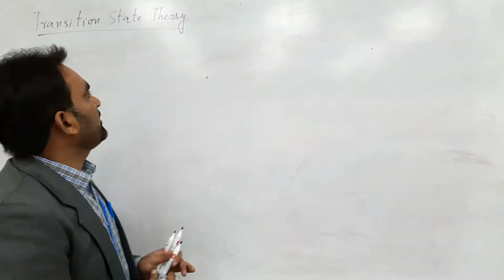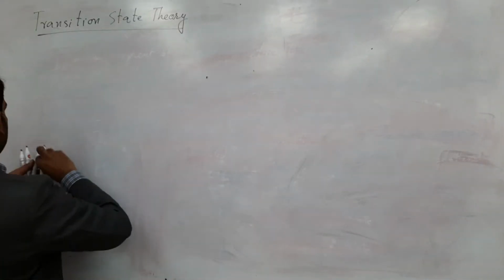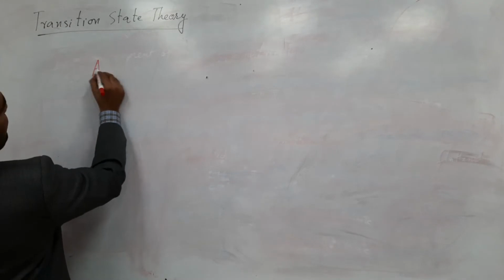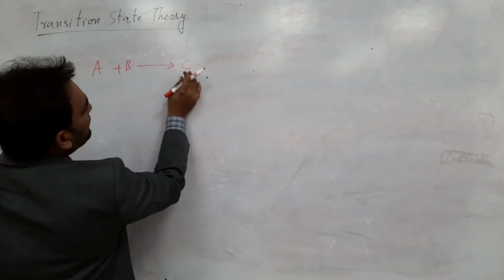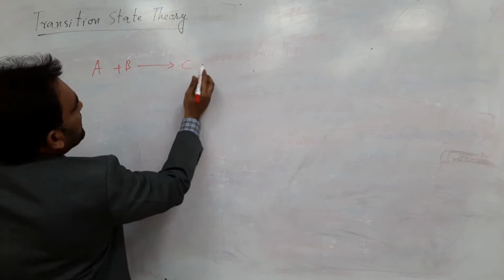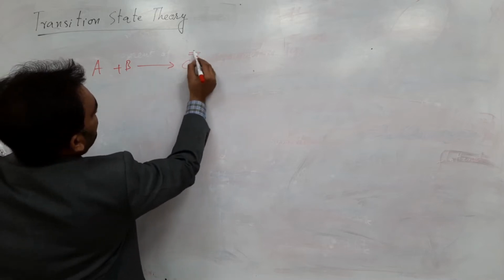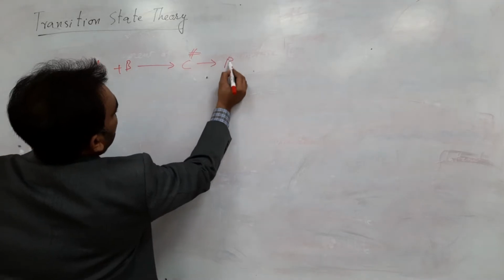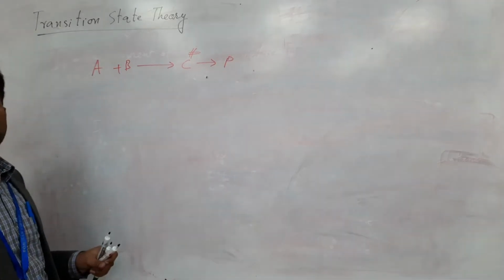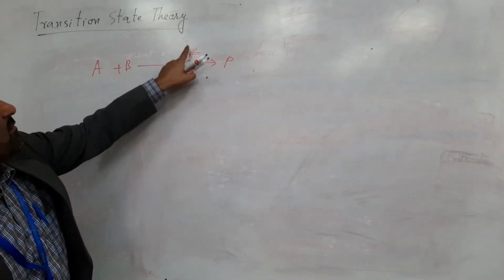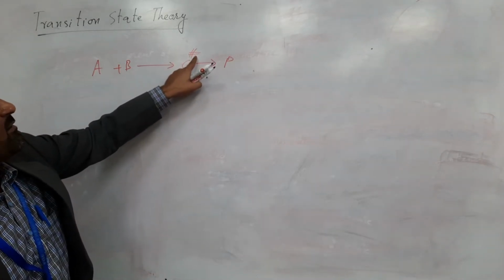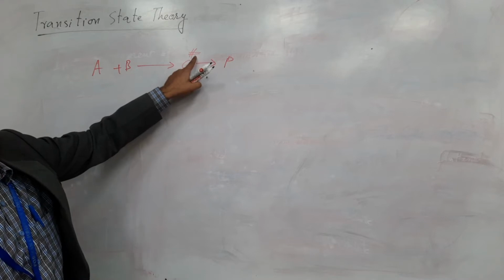So in transition state theory, you have reactants A plus B. They will give you C‡, that is the intermediate state, the transition state, and then it will go to the product. This symbol ‡ refers to the transition state.